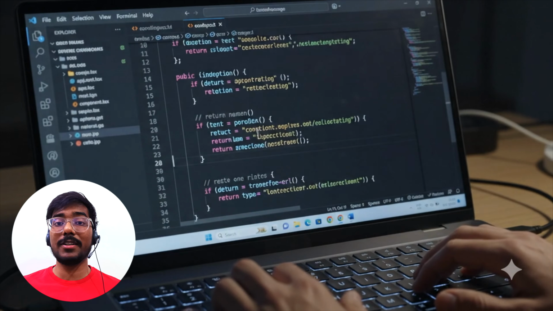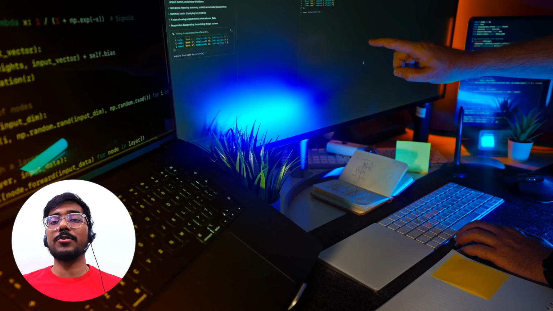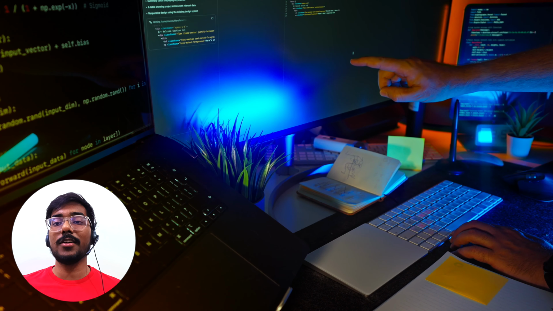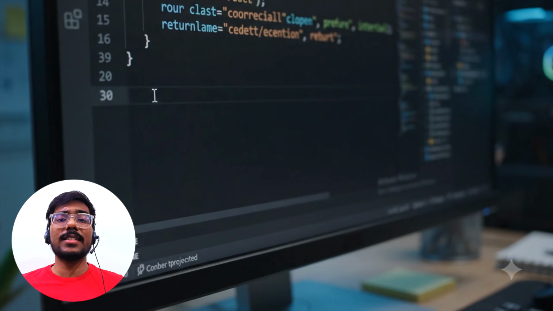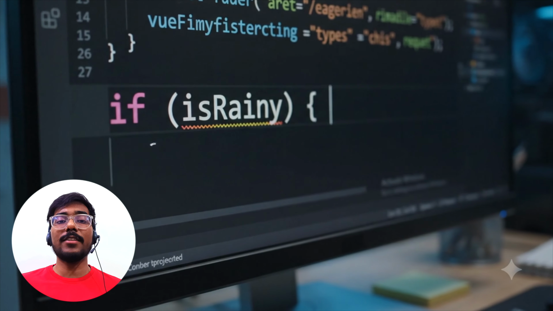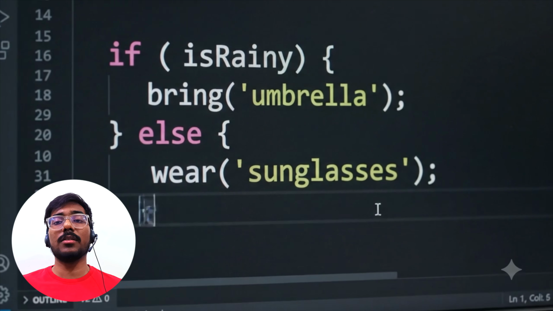Because it looks sophisticated, our natural instinct is to think, wow, this is high quality code, and approve the pull request. But remember this rule of engineering: AI doesn't have to wake up for a production support call at 3 a.m. when the server crashes. It's you who will do that. Every single layer of unnecessary abstraction is a hiding place for production bugs. Don't let AI over-engineer your application. If a straightforward if-else statement or a basic utility function gets the job done cleanly, reject the AI's complex, hallucinated patterns. Readability beats cleverness every single day.